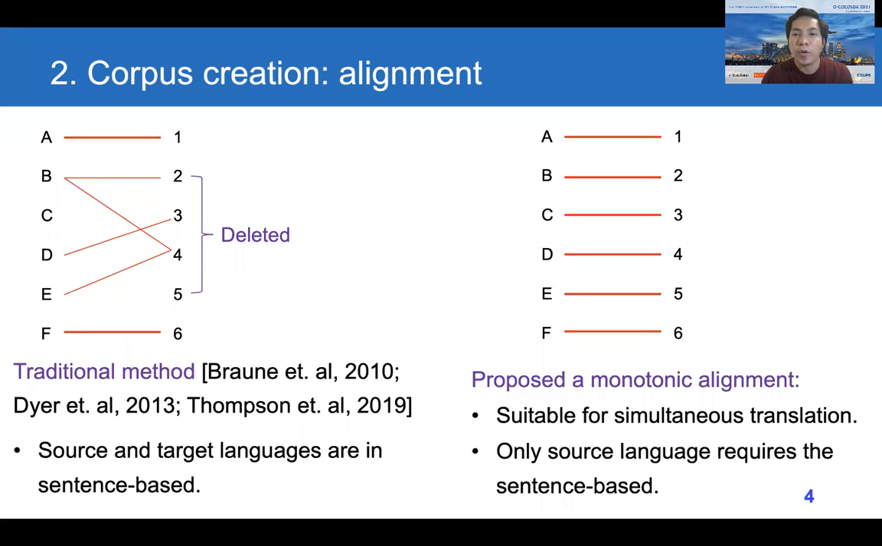In that case, we propose a monotonic alignment which is suitable for simultaneous translation. In our proposed method, only the source language requires sentence-based segmentation, which means that we only segment the sentences of the source language.